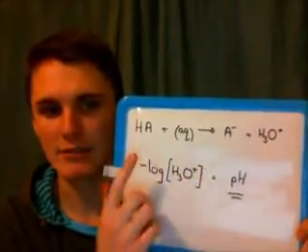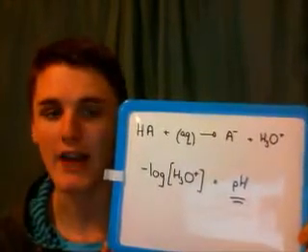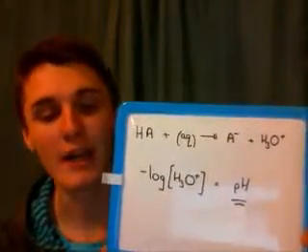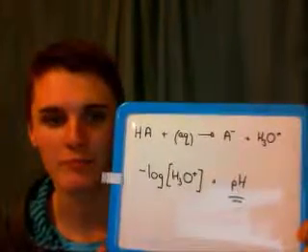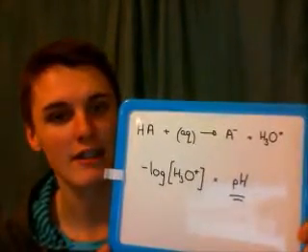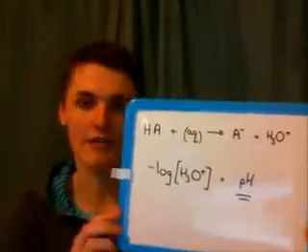Now a strong acid, represented here by just HA, will dissociate in water fully. I say dissociate because my text here dissociates fully to make A- ions, which is the other bit, and H3O+, which is what we call the oxonium ion. Now you can take the concentration of the oxonium ion, you can minus log it, and that will get you the pH. And then obviously you can use the pH on a pH scale to test how acidic or how basic a substance is.